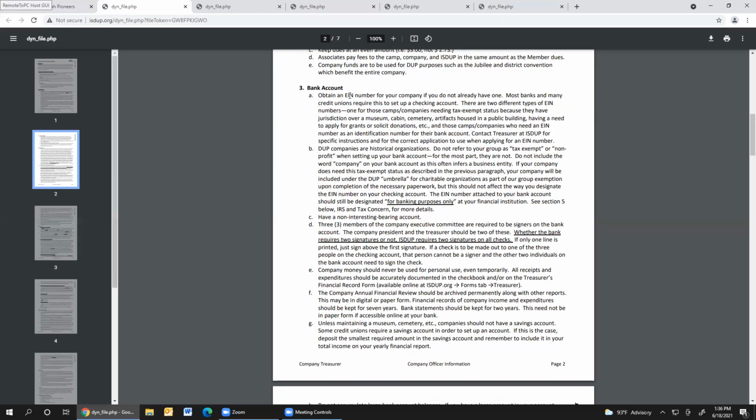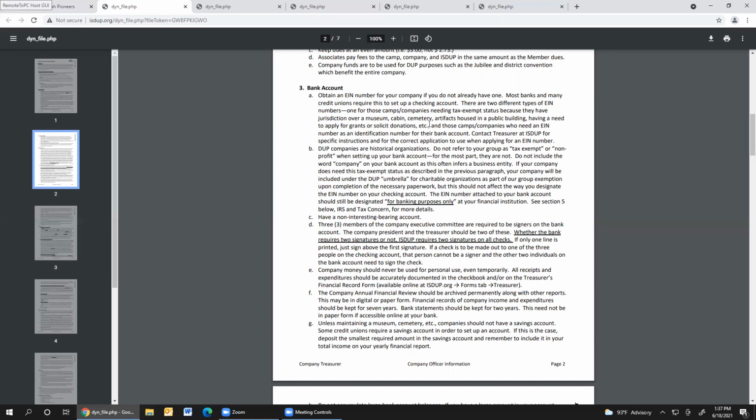If it has an EIN number, which stands for Employer Identification Number, and this is issued by the IRS, that number is attached to your camp or your company, and it remains the same. So even if you have a new treasurer or a new company president or a new camp captain, you have to change the signatories on your account. The account itself stays the same. The account number stays the same.